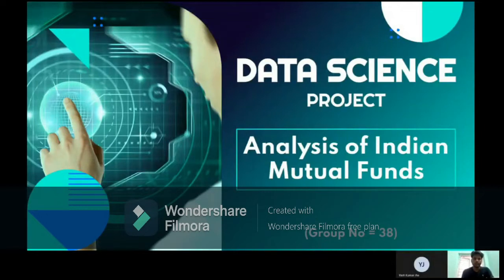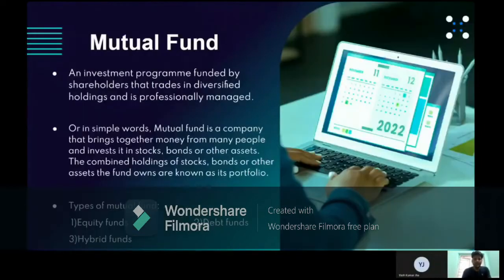So let's brief you on what mutual funds are. An investment program funded by shareholders that trades in diversified holdings and is professionally managed. Types of mutual funds are equity funds, dividend funds and hybrid funds.